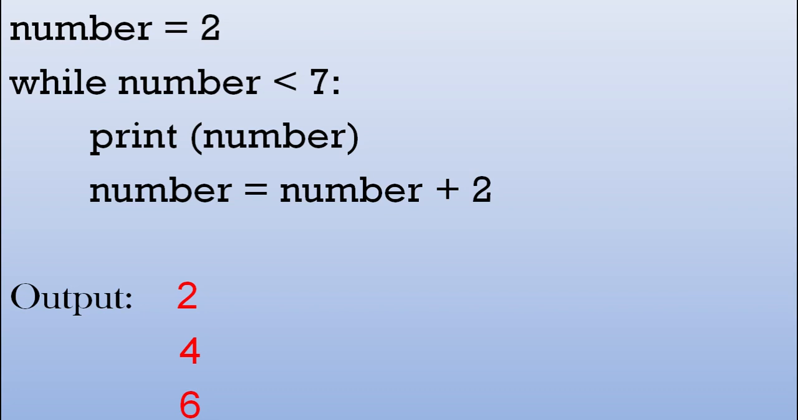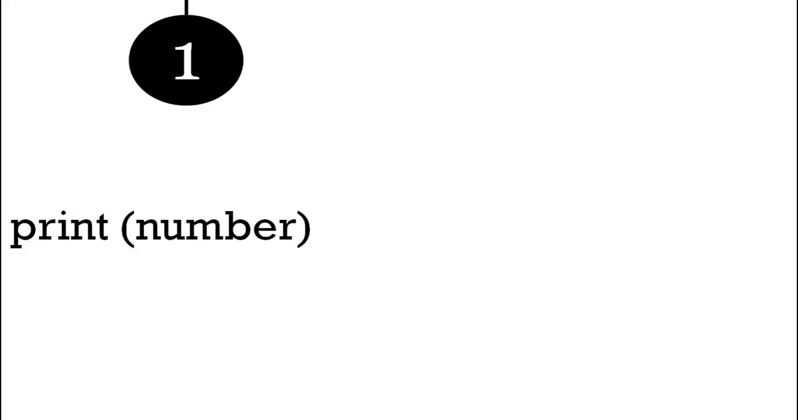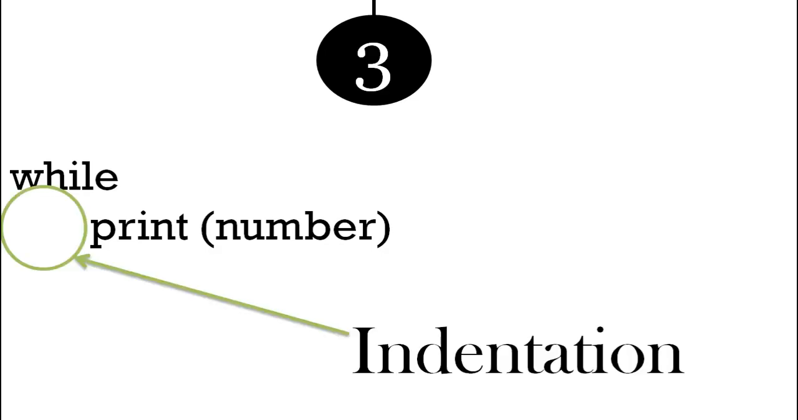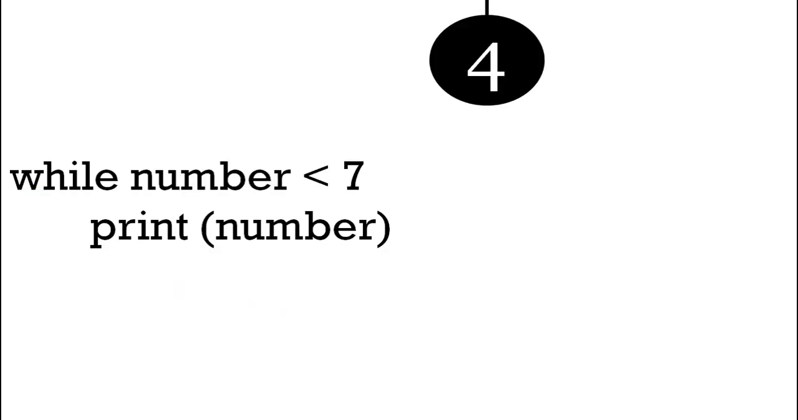So let's look at this in detail. We have the print number the same. Instead of for we have while. We have the indentation the same. Now we have this condition, number less than 7.